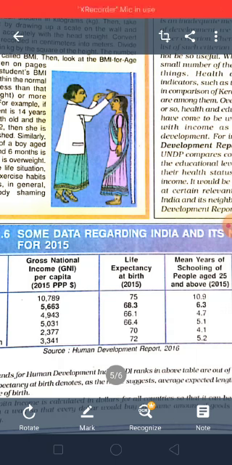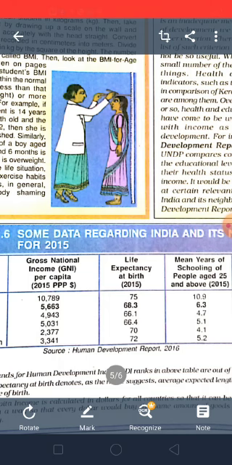Now the next topic is sustainability of development. So actually, what is sustainable development? Already previously also we have discussed. Sustainable development is that process of economic development which aims at maintaining the quality of life of both the present and the future generations without harming the natural resources and environment.